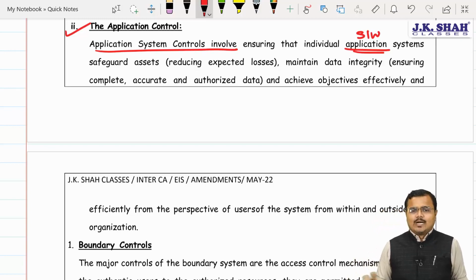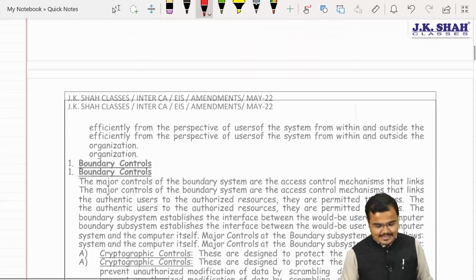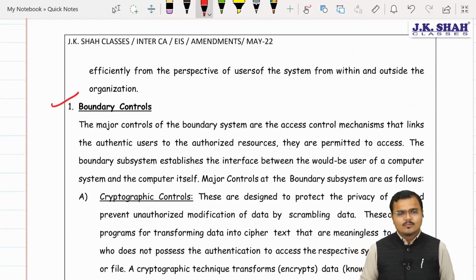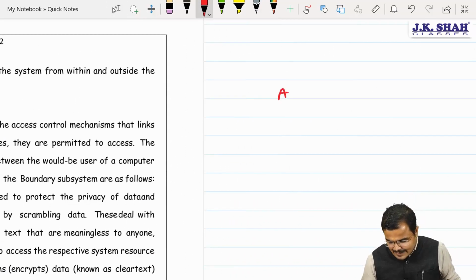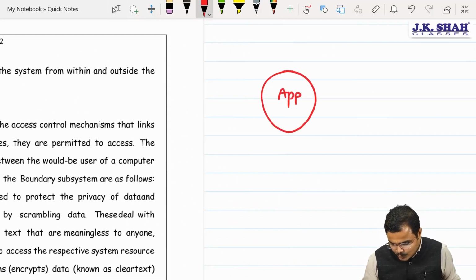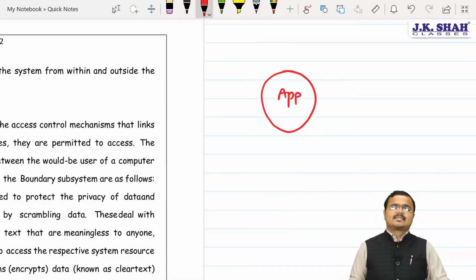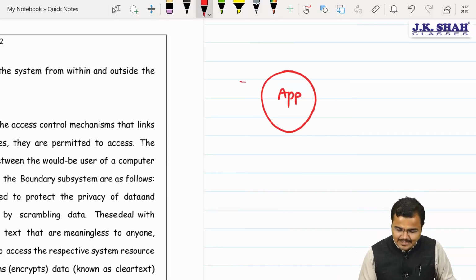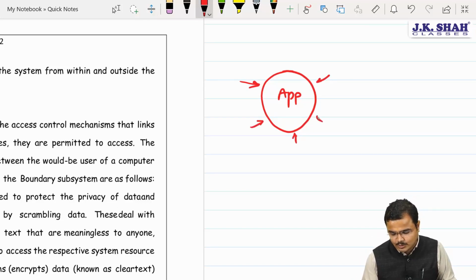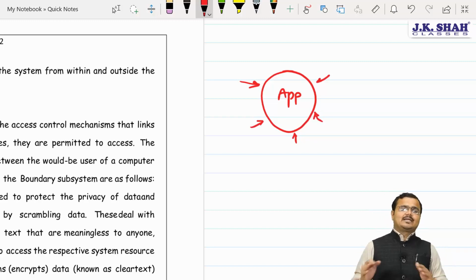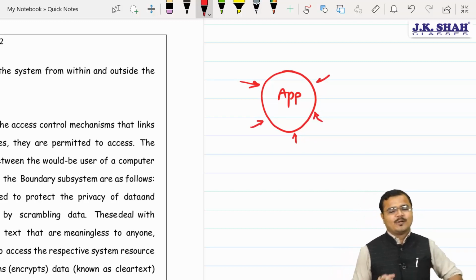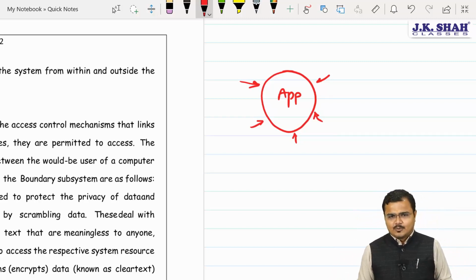Yes, sir. So let us try to understand the first one, chartered, and that's called what? Sir, boundary control. The first control. See this, chartered, whenever there is an application, we would like to protect this application from 360 degrees. We don't want any Tom, Dick, Harry to enter into this application and damage the data, deteriorate the data, or diminish the value contained in the software. For that, the first and foremost control we need to apply is the boundary control.